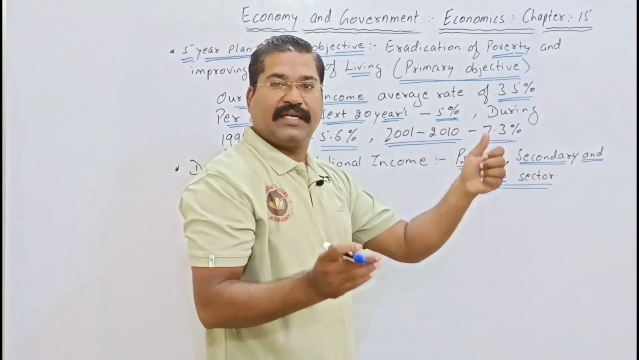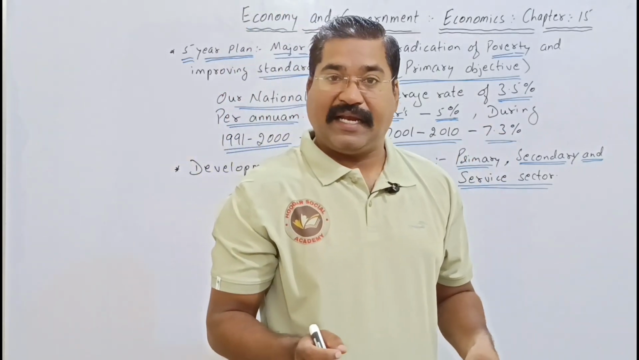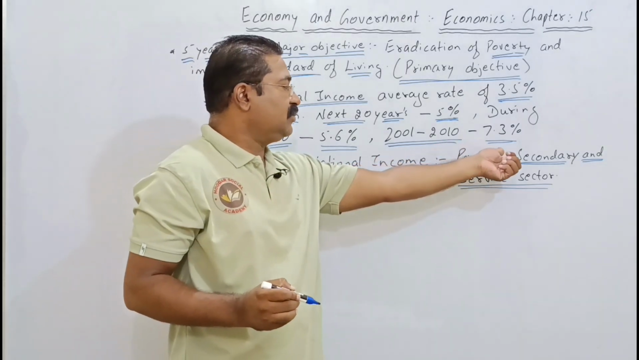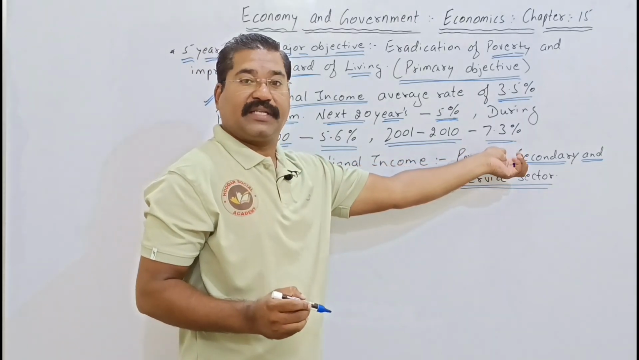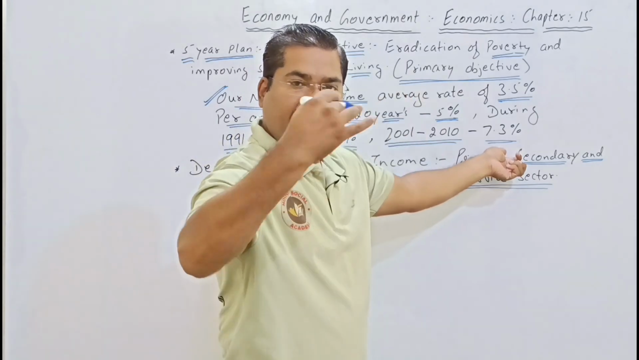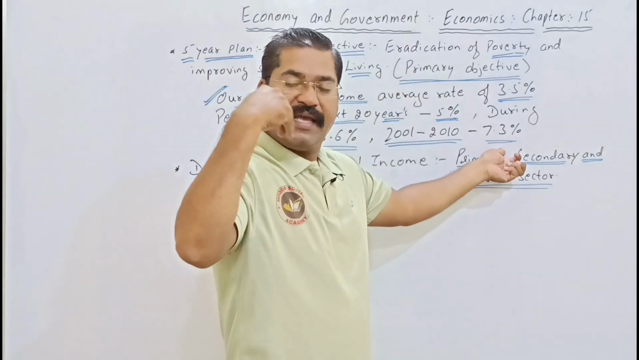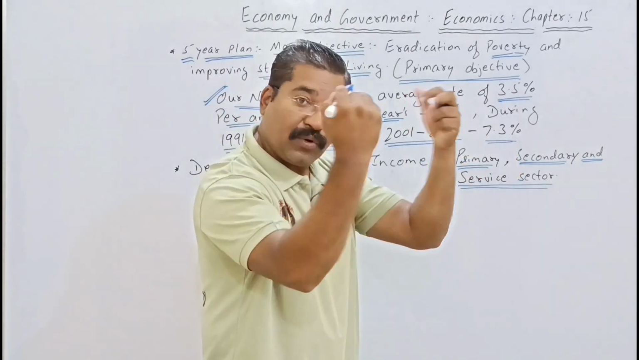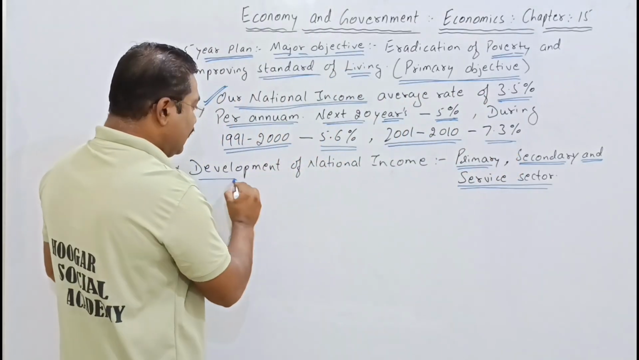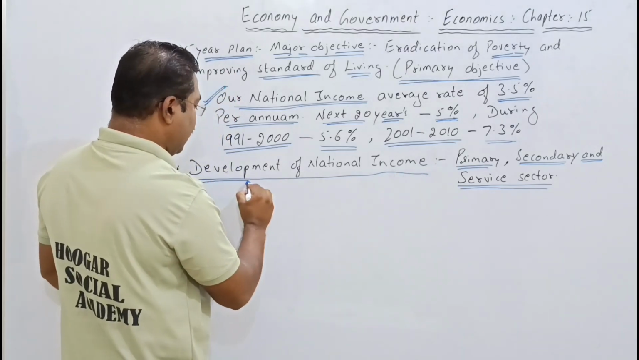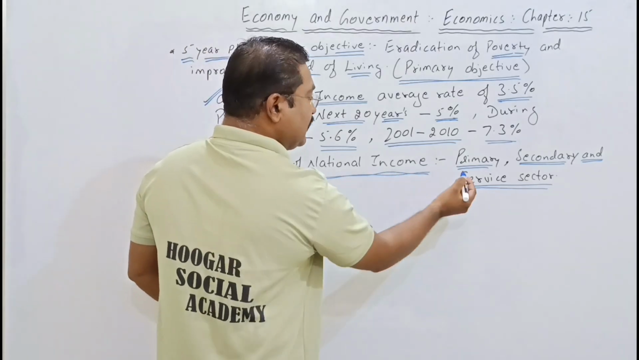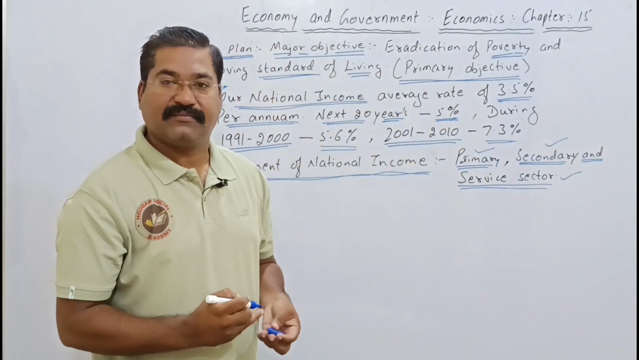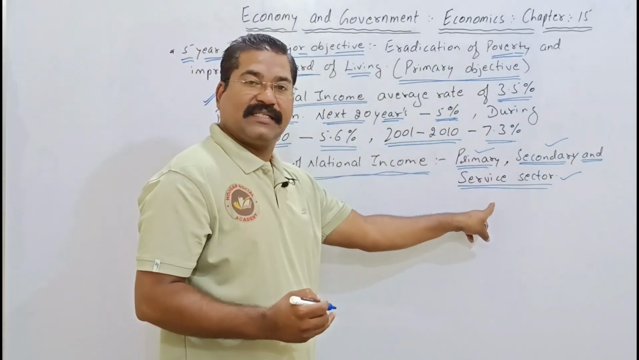The growth of the economy of the country called India, our national income, reached 7.3 percent in 2010, and from there onwards we didn't look back and we continued our total growth. This growth was possible because of the development of the national income in three sectors: primary, secondary, as well as the service sector.